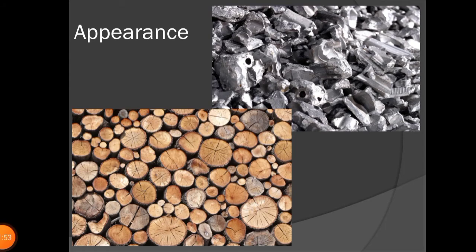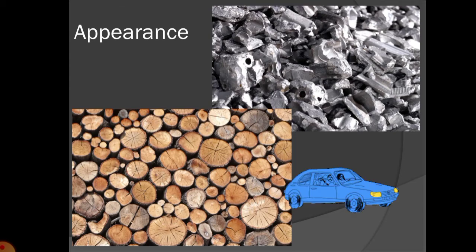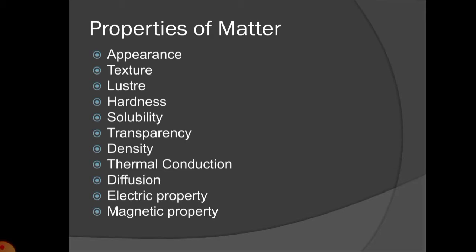How would you describe an apple? You can talk about its size, shape, color, or about how it feels or smells. Size, shape, color, texture, hard or soft, smooth or rough surfaces, and smell are the properties of matter. All matter can be described by such properties. The properties of the material decide what things we can make out of them.